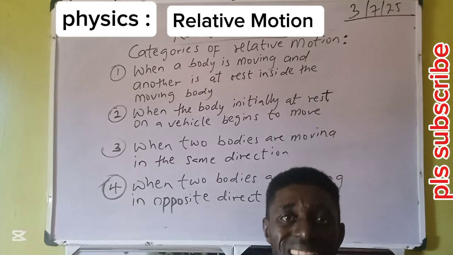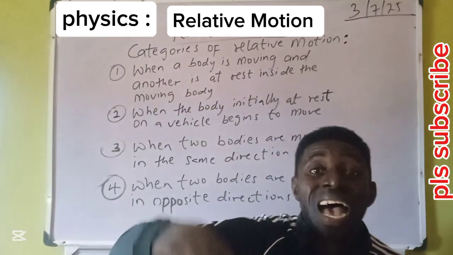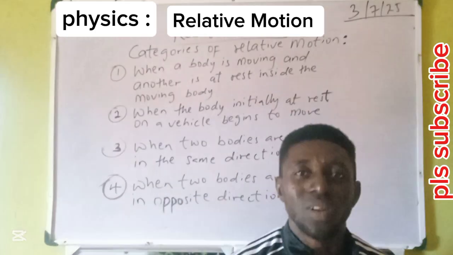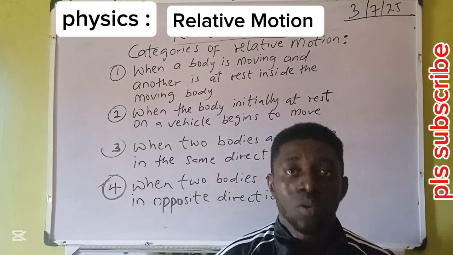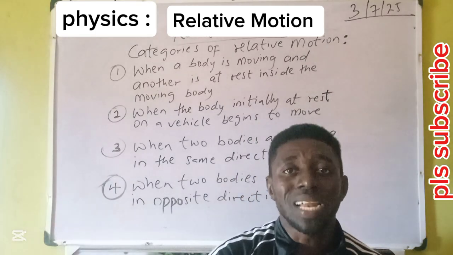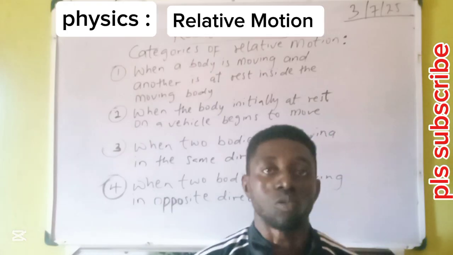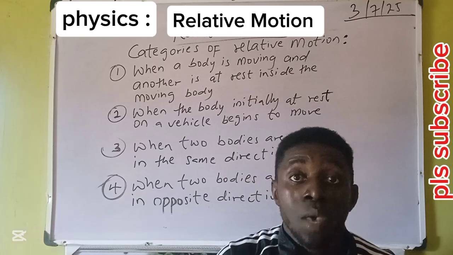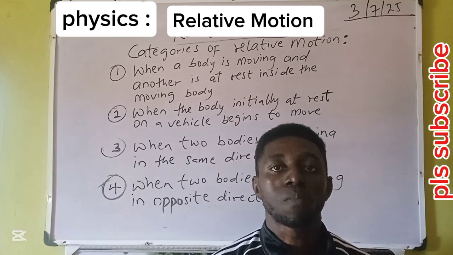When the passenger is seated at a position and the vehicle is moving, that passenger has the same speed as the moving car. This is the first thing you must note in relative motion. If you are seated inside the moving car, you are not moving relative to the car, your speed is the same as the speed of the car. If the car is going at 20 meters per second, that is also your speed, provided you are seated in that vehicle. That explains why you are shifting from one position to another, because you are moving with the same speed as the vehicle.